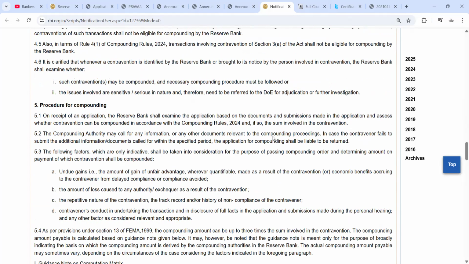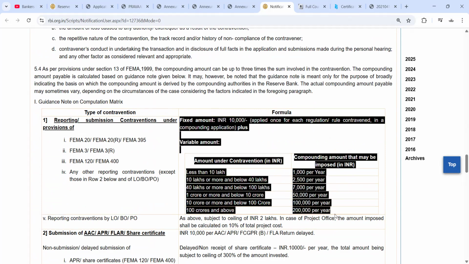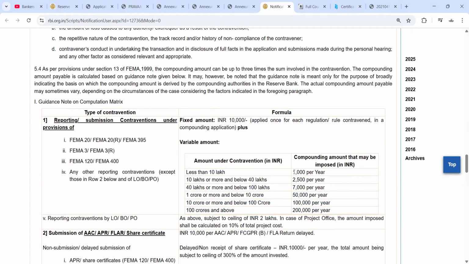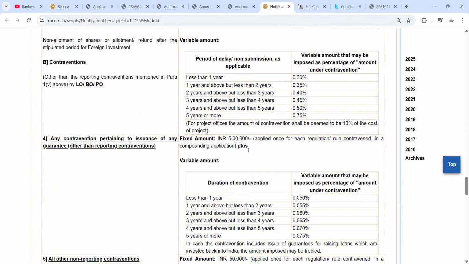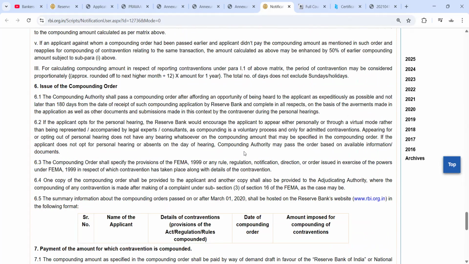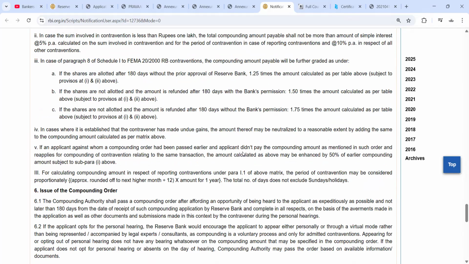Here you can get some more detailed information, and here is the formula for fixing the amount: less than 10 lakh, 1000 per year; 10 lakh or more but below 40 lakh, then 2500 per year. These are the formulas they will use when making that order. We have already discussed so many things, so we'll go through this circular also in our next video.